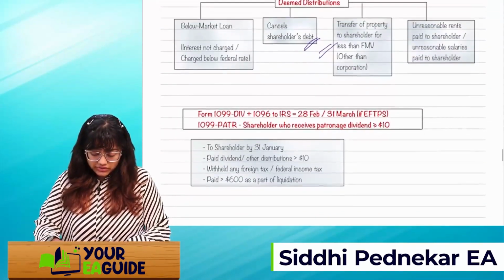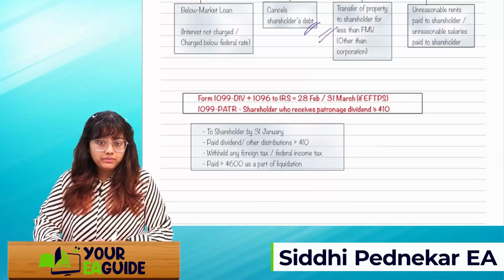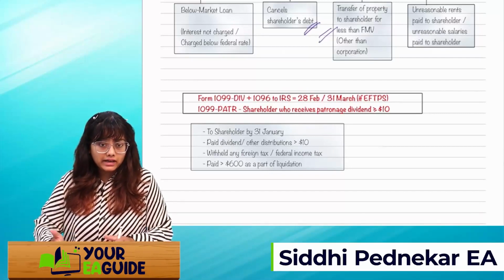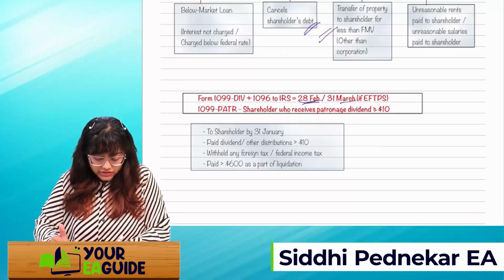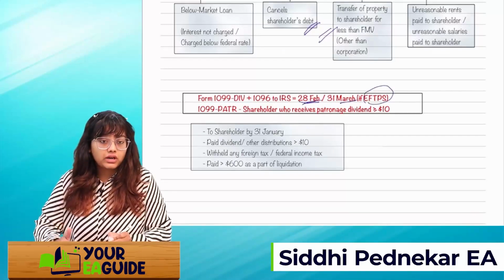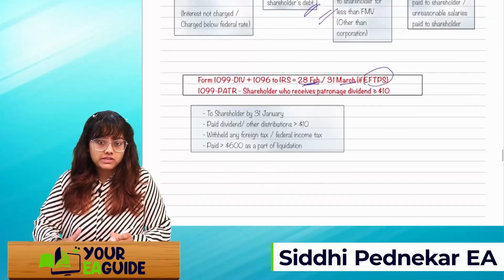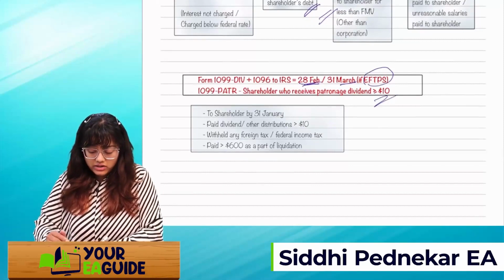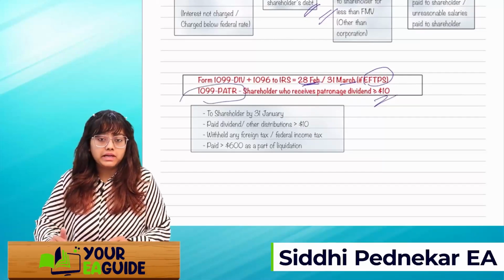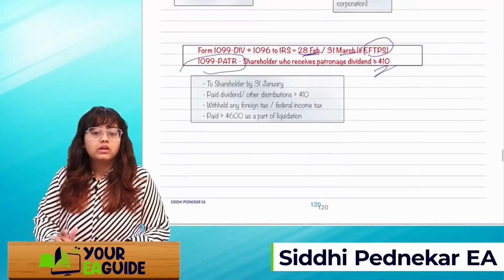For this, you will receive 1099-DIV, right? And 1099-DIV with 1096 will be filed to the IRS on 28th of Feb, and 31st of March if you are filing electronically. In case of patronage dividend, if it's more than $10, you will file 1099-PATR.